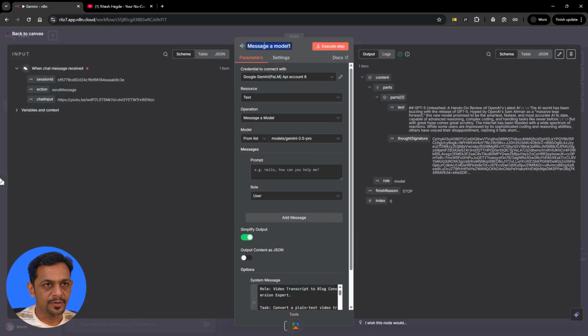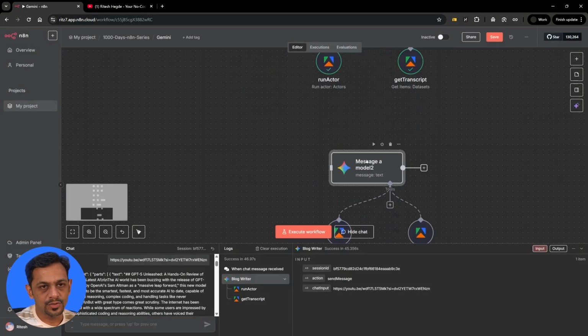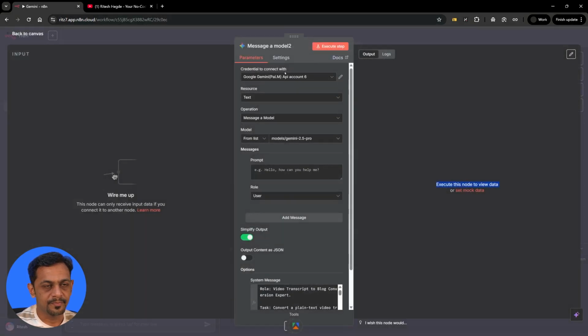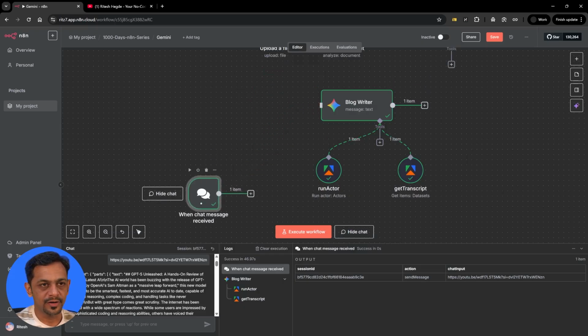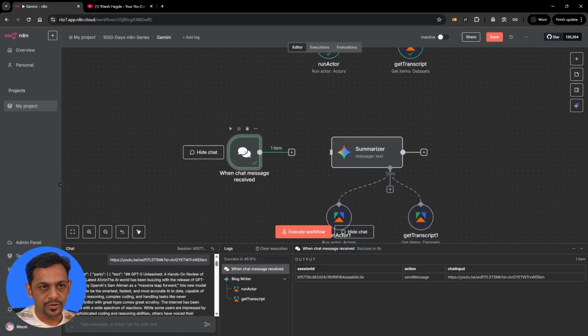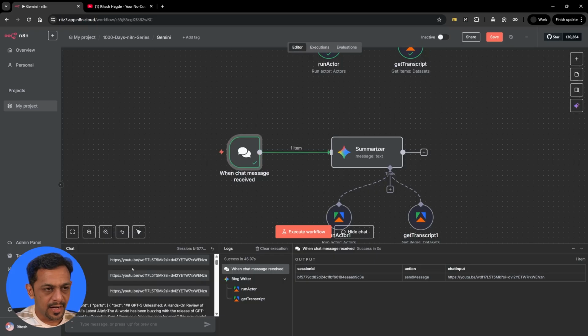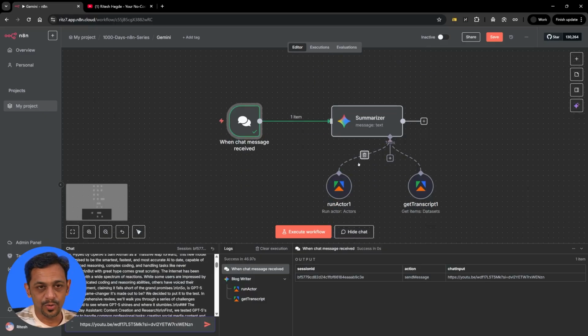So this is blog writer. And this one is a summarizer. Now I can't have two chat nodes, so I'll just remove this from here, get it over here and show you how this works. Right, so we have this chat node and I'll just copy. I'm going to send this, but before that we have to make some changes over here.